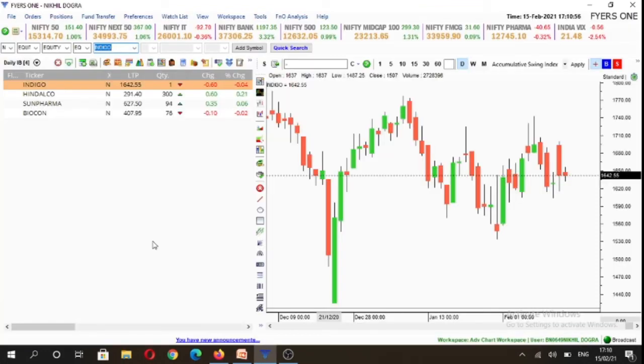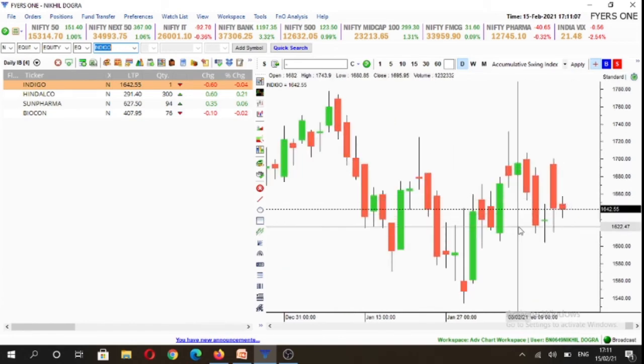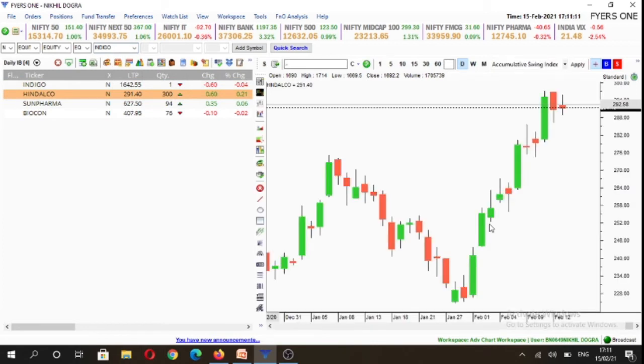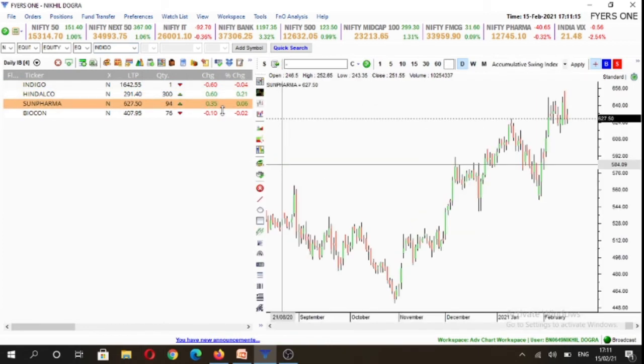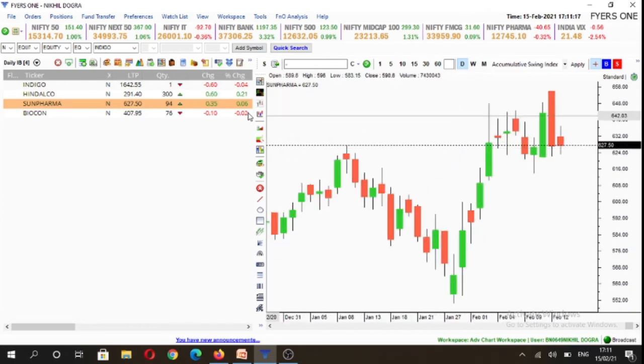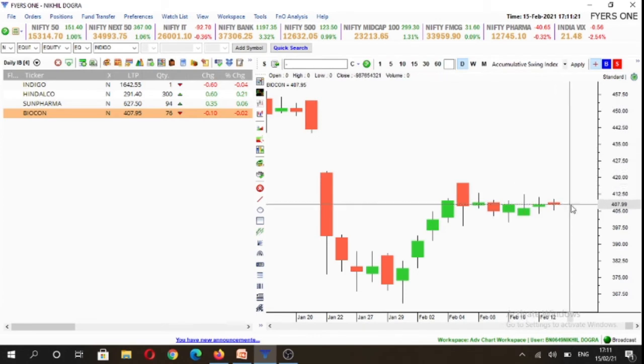Now we would be discussing our stock watch list. The stocks that we have chosen for tomorrow are Indigo, Hindalco, Sun Pharma and Biocon. So these are all inside candles on the daily time frame. This is Indigo, second stock Hindalco, and third is Sun Pharma, and Biocon is the fourth stock. So you will observe that today was also an inside candle and Friday was also an inside candle.